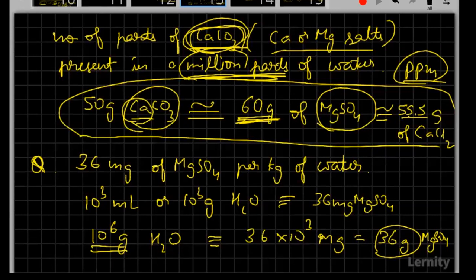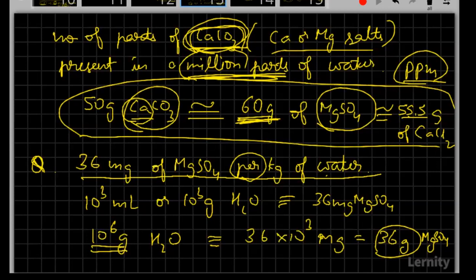Now, a question that was asked was the degree of hardness in a water sample containing 36 mg of magnesium sulfate per kg of water. Let us assume per kg. It means 10 to the power of 3 grams or 10 to the power of 3 mL, because water's density we will just take as 1.